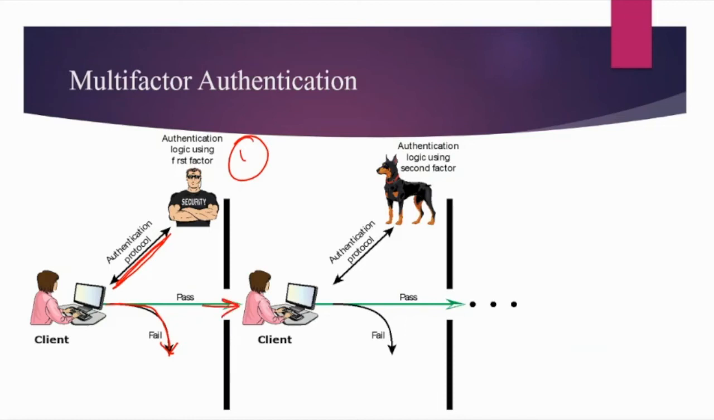In the second round, there may be some different authentication protocols, some different security mechanism in place. So on and so forth, and this continues. This is known as multi-factor authentication. Multiple times in different ways you have to authenticate yourself. Depending upon how much security is required for that system, we can have this kind of defense layering mechanism.